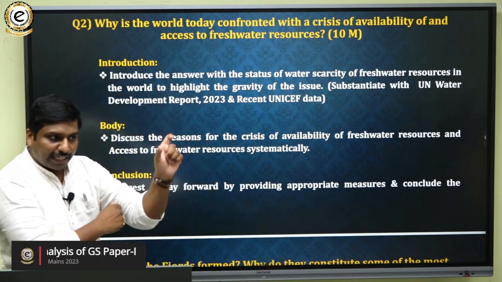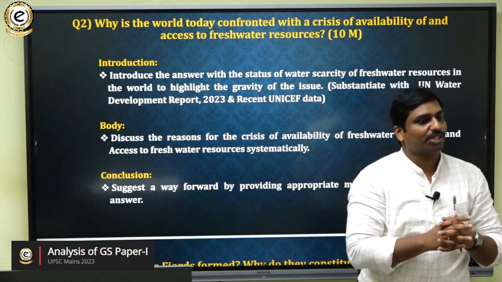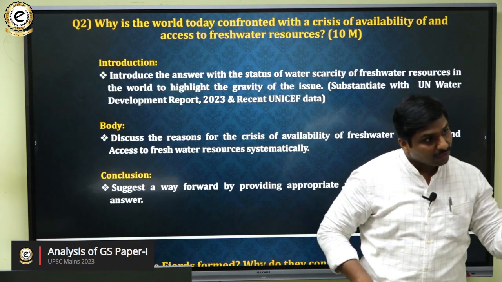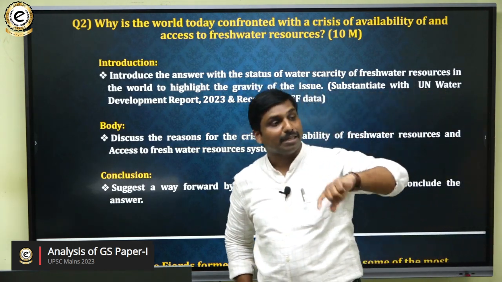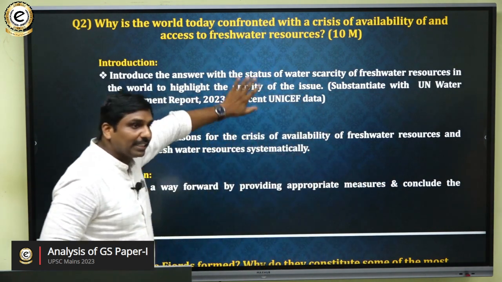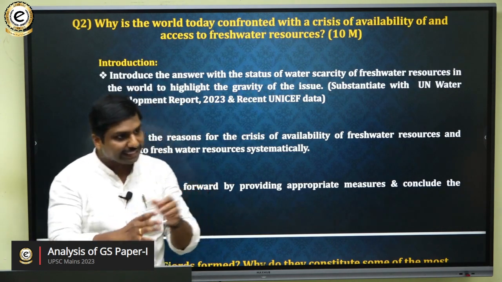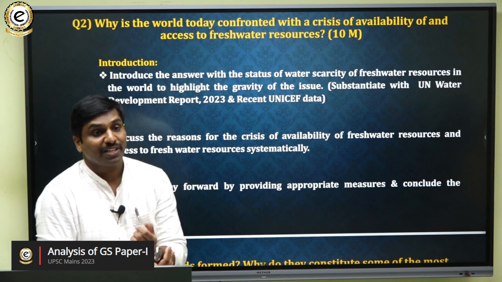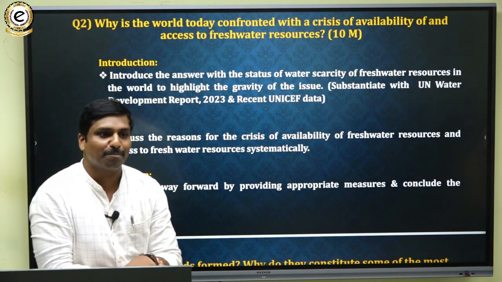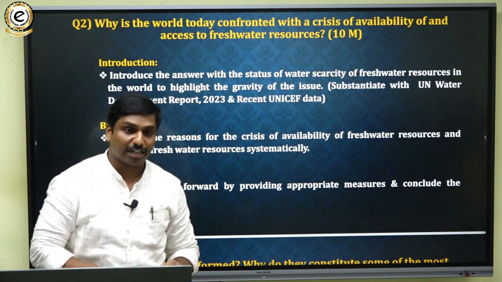Remember one thing, while writing some of the questions, we have to highlight statistical data. You have to follow this in GS3, but as UPSC has systematically interlinked these topics with the GS3 paper, we have to use the data here also. From that point of view, you also have to have the factual knowledge. That is also very, very important. Again, I am saying we have to interlink the factual knowledge also.